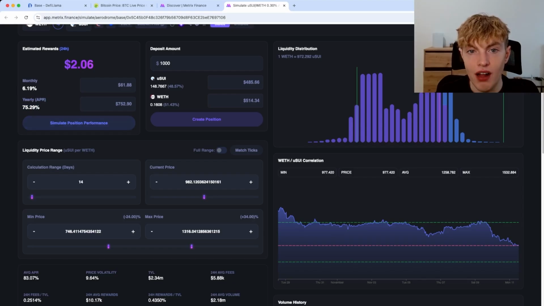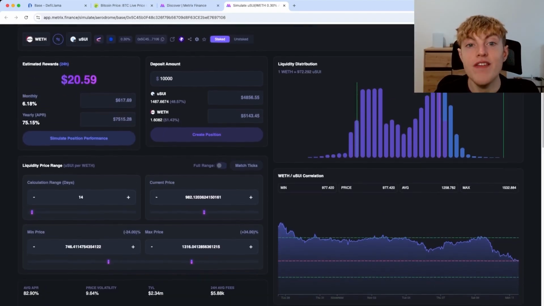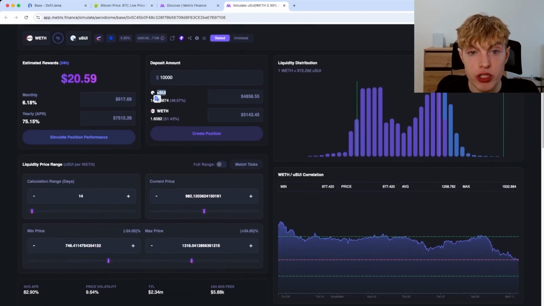This could be really solid. And with a $10,000 deposit amount, it's saying we would be getting $7,500 per year or over $600 a month. Now, I have not done my due diligence in Wrapped SUI, so that is for you to do. I'm just showing you what is possible with these liquidity pools.